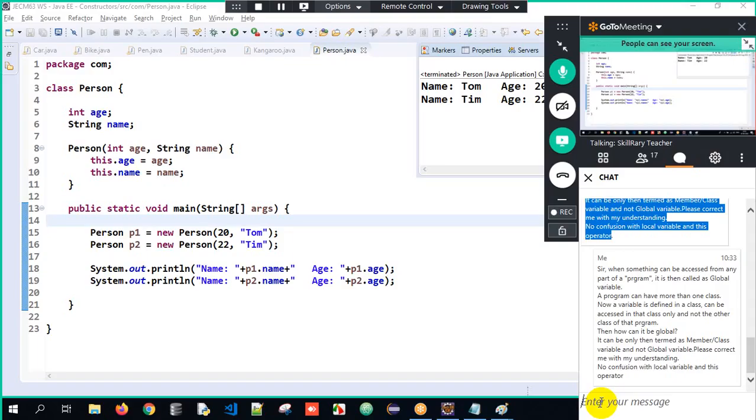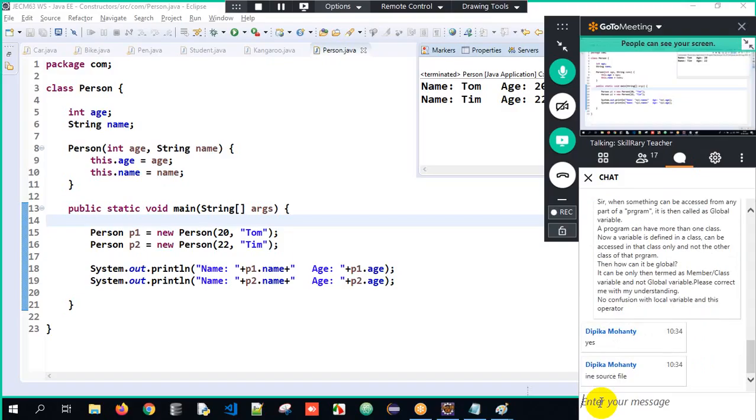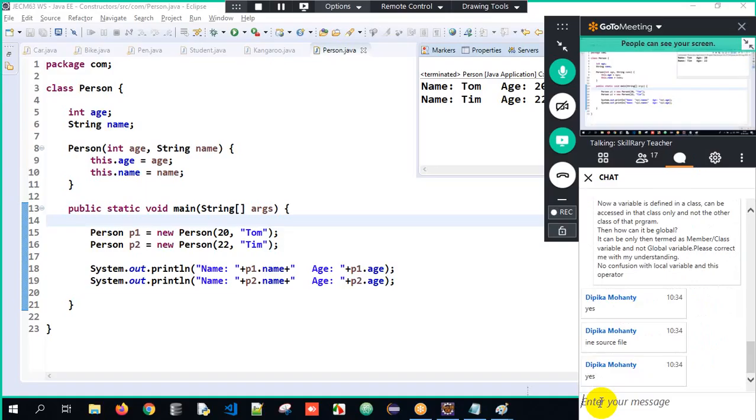Program in the sense, what do you mean, Mahanti? Does it mean one source file or nested classes? What do you mean here? One source file and multiple classes? One source file here. Okay, so that way we can create an object and access it, right?